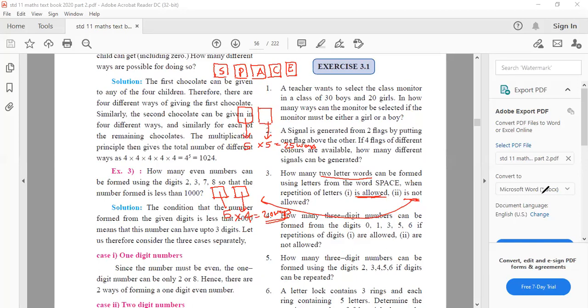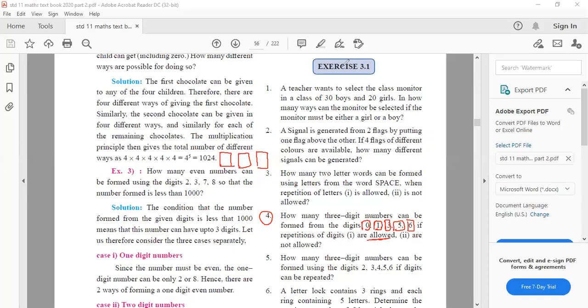Yes, sir. Anybody having difficulty, please tell me. No, sir. Now I am giving you time to solve. If at all any student is unable to do it, let's discuss. 4th question, 3-digit numbers. Repetition is allowed. The first digit can be 1, 2, 3, 4, so 4 digits here. 5 here, 5 here. So 4 into 5 into 5, 100 ways.